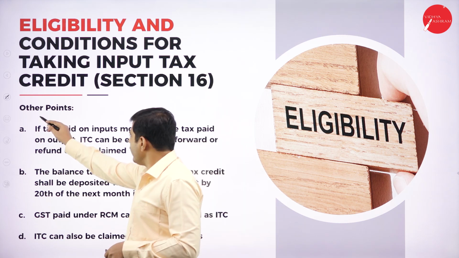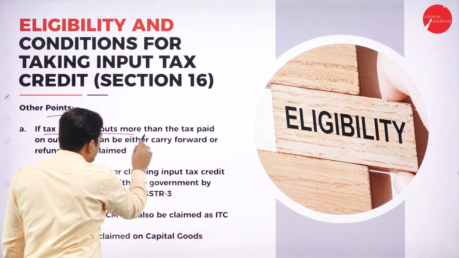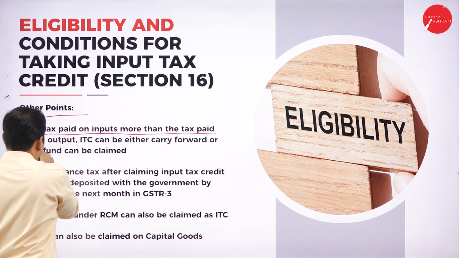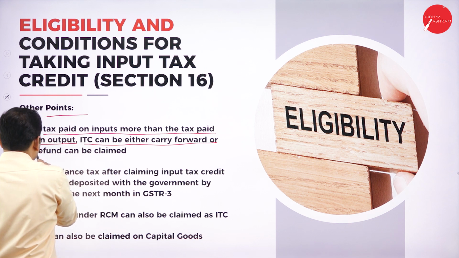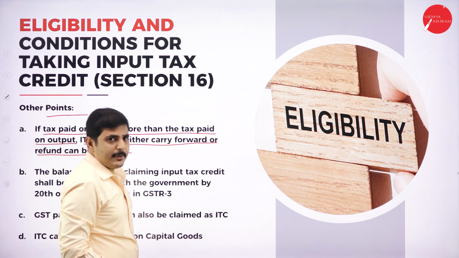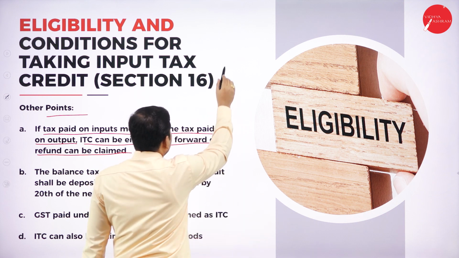Other points. What are the other important points? Let's see. If tax paid on inputs is more than tax paid on output, ITC can either be carried forward or a refund can be claimed. For example, I paid the tax on machinery for 10,000 rupees.